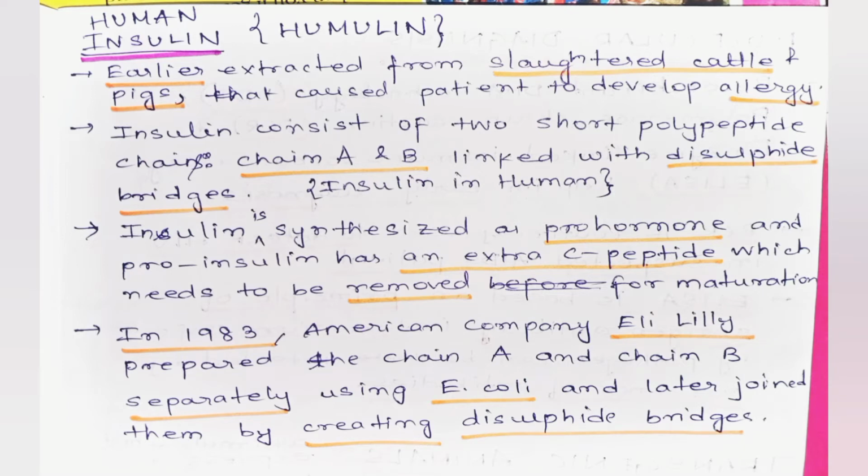Human insulin, also known as humulin. Earlier, insulin was extracted from slaughtered cattle and pigs, but that caused humans to develop allergy-like symptoms. Human insulin consists of two short polypeptide chains linked with disulfide bridges, chain A and chain B. It is synthesized as a prohormone, and proinsulin has an extra stretch of polypeptide known as chain C, which needs to be removed before maturation. In 1983, an American company, Eli Lilly, prepared chain A and chain B of human insulin using recombinant DNA technology in Escherichia coli bacterium. They isolated the separate chains and joined them by creating disulfide bridges.